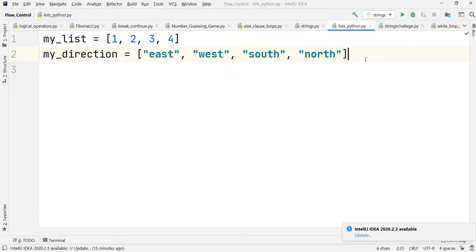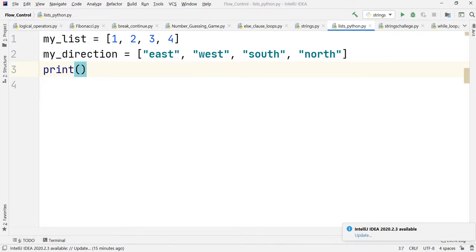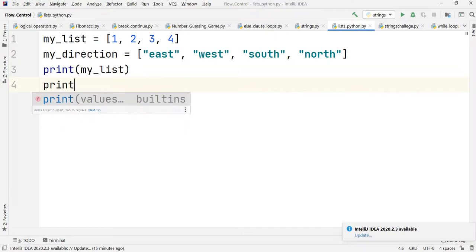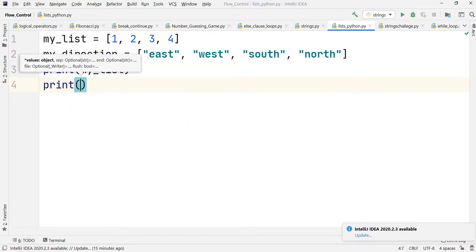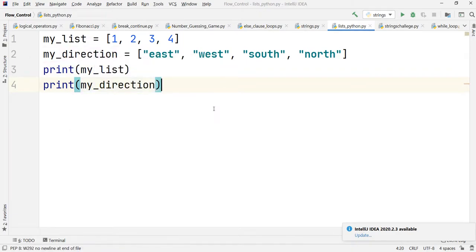We can even print out the list, similar to any other variable. So we print it out like this: print my list, and let us also print out the second list that we have created, print my directions. Let us see what output we get when I print it out.